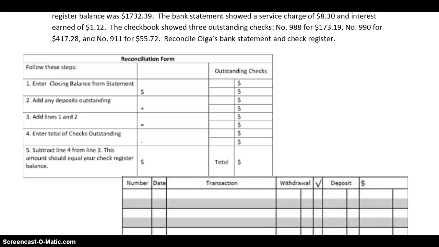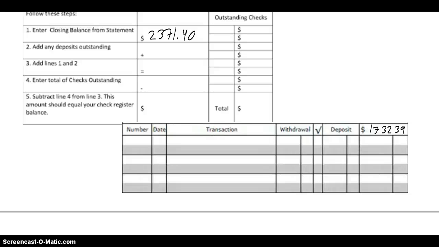So let's see. Olga's bank statement balance was $2371.40. So make sure you read. Does it say bank statement balance or check register balance? On the same date, her check register balance was $1732.39. The bank statement showed a service charge of $8.30 and interest earned of $1.12. So let me scroll down here a little bit so I can get this. So another service charge. Again, the bank statement showed it, but we didn't. Service charge of $8.30 and interest earned of $1.12.